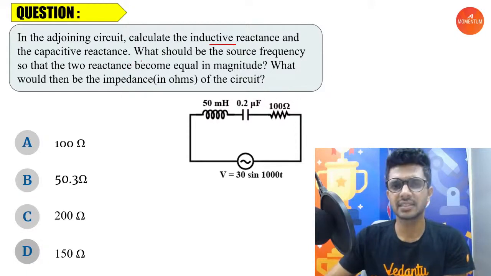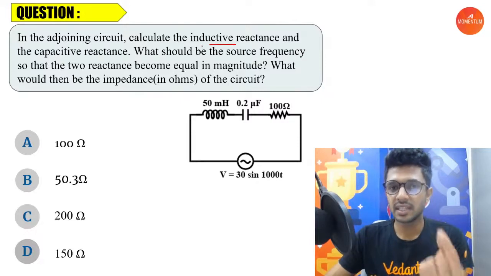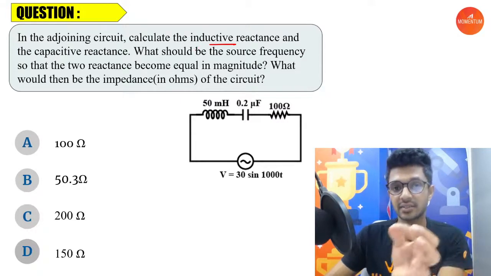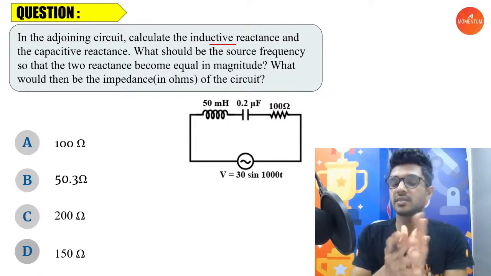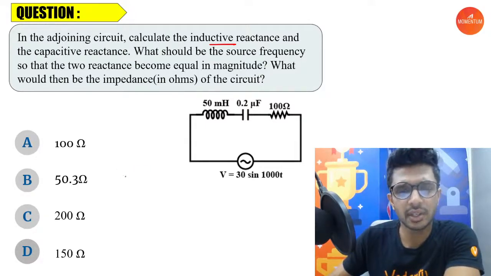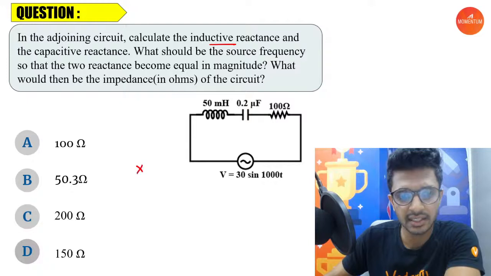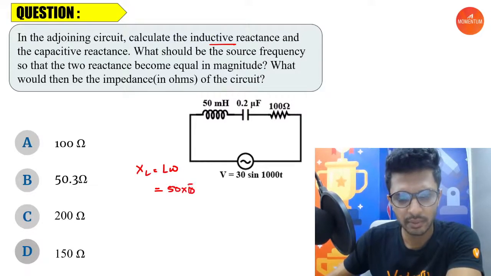What are these reactances? It is the resistance provided by the respective elements, which means the resistance of the inductor is called inductive reactance, and the resistance provided by the capacitor in an AC circuit is called capacitive reactance. We should be finding that out first. So how can we find that out? It's very simple, because XL, the inductive reactance, is given by L omega. What is the value for L? L is 50 millihenry, 50 into 10 power minus 3.